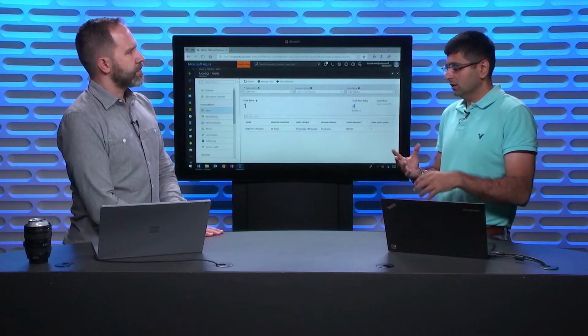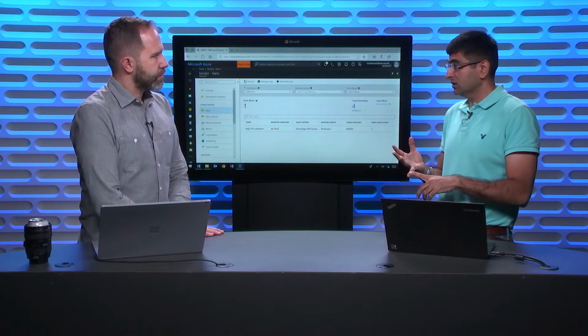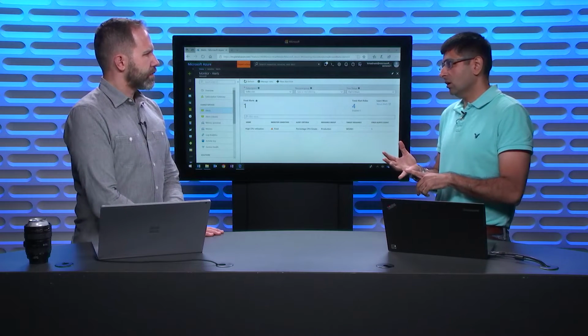Now this is a new generation of Azure Alerts, right? It's almost a reimagination of it. That's correct. So with Azure Alerts, we've brought all of the alerts in Azure into a single place. We have a single experience for creating and managing all alert rules as well as seeing all fired alerts in one place. These include a new generation of metric alerts, log alerts, and activity log alerts.